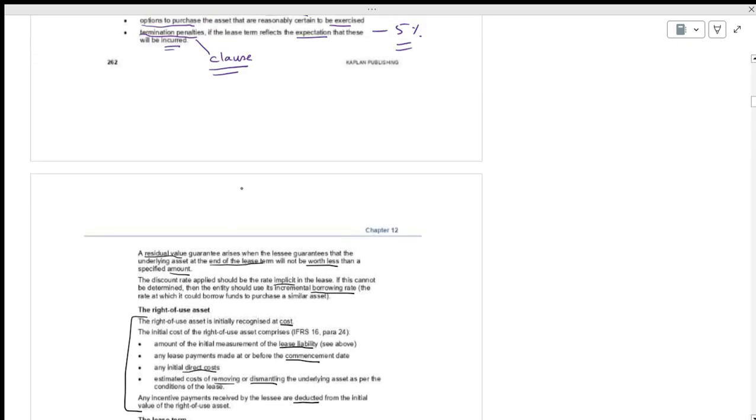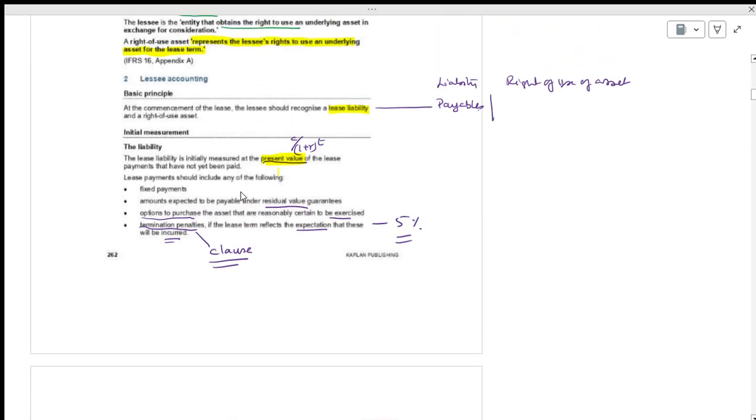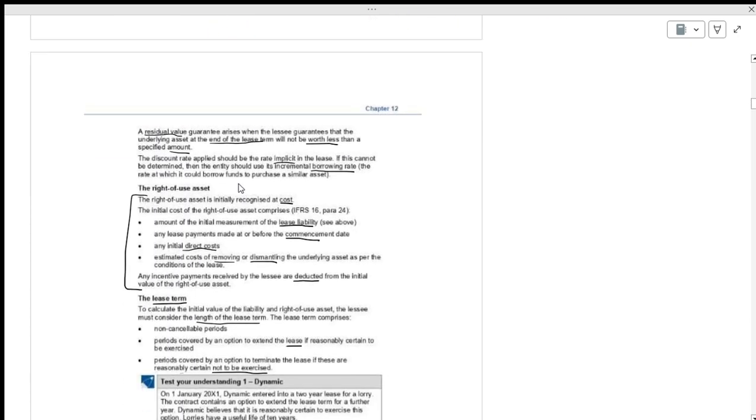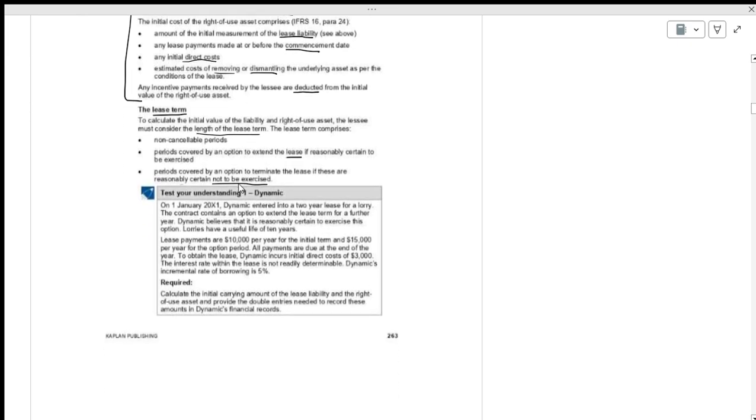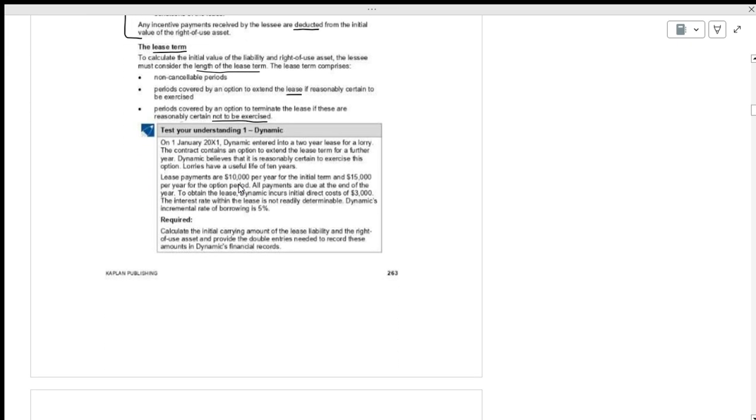This is where we are talking in terms of the right-of-use asset and the lease term. What are the three things we have covered? We have covered very clearly: what is the initial measurement, what is the right-of-use asset, and what is the lease term. Fine.